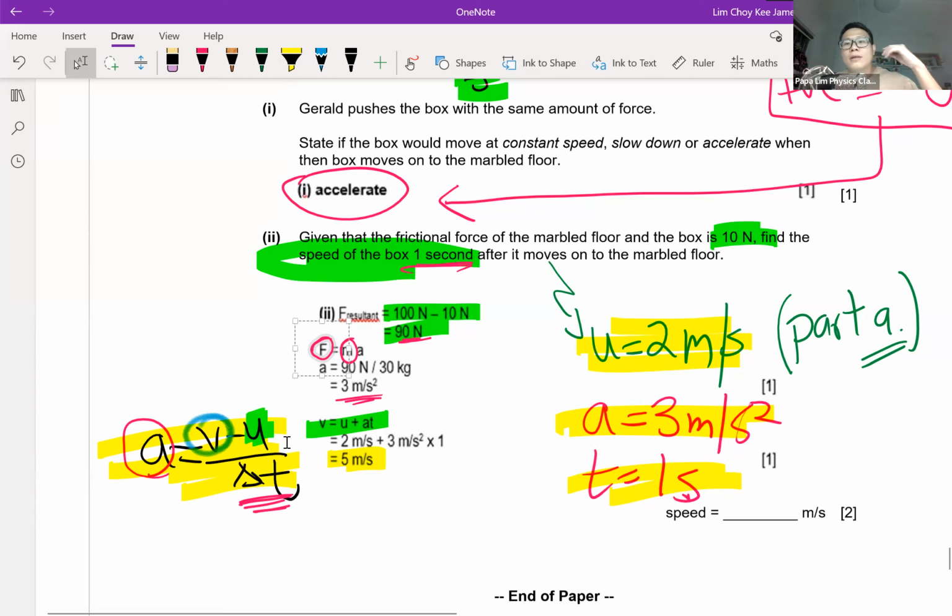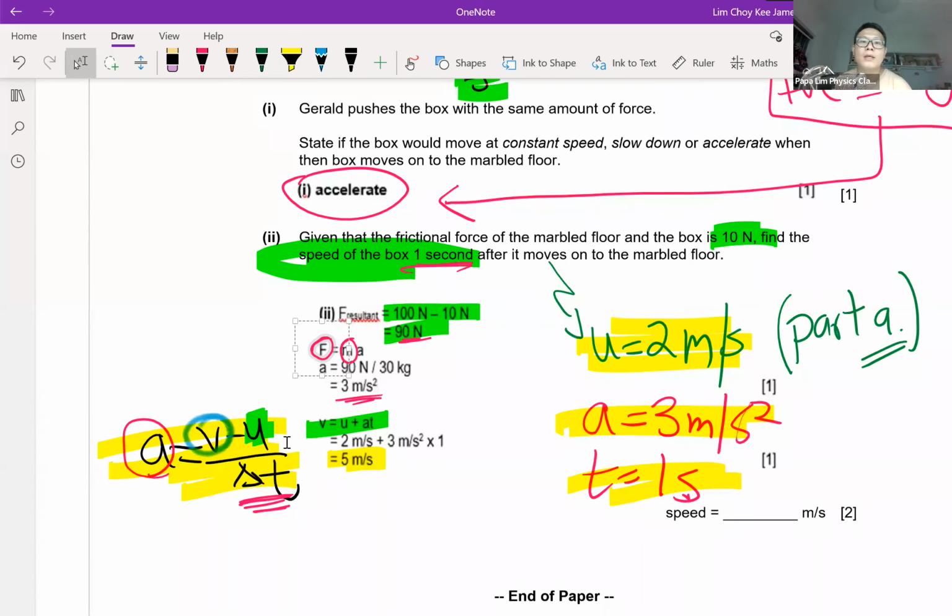The important thing I am highlighting to you is what clues the question will tend to give, and what clues you need to pick up. Once you pick up the clue, you will be able to know what the question is actually trying to drive you to, which formulas, which chapters, and which keywords the marker requires you to display.